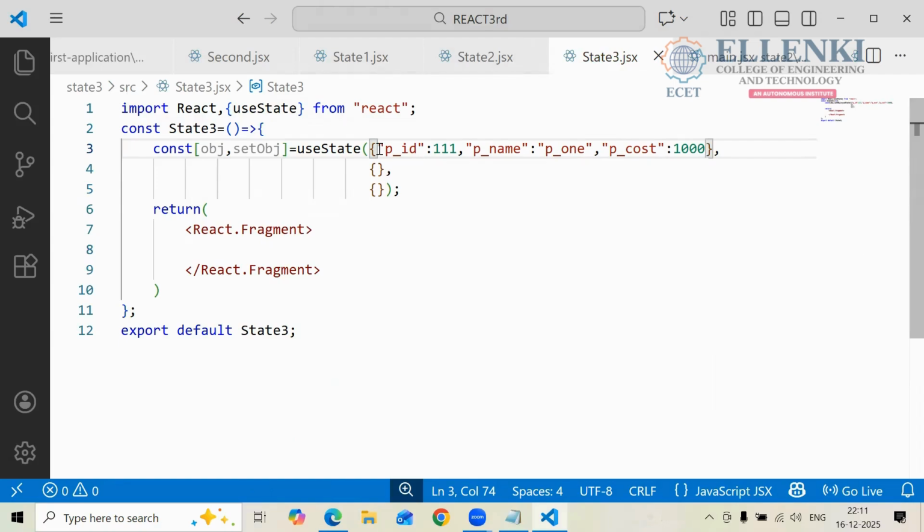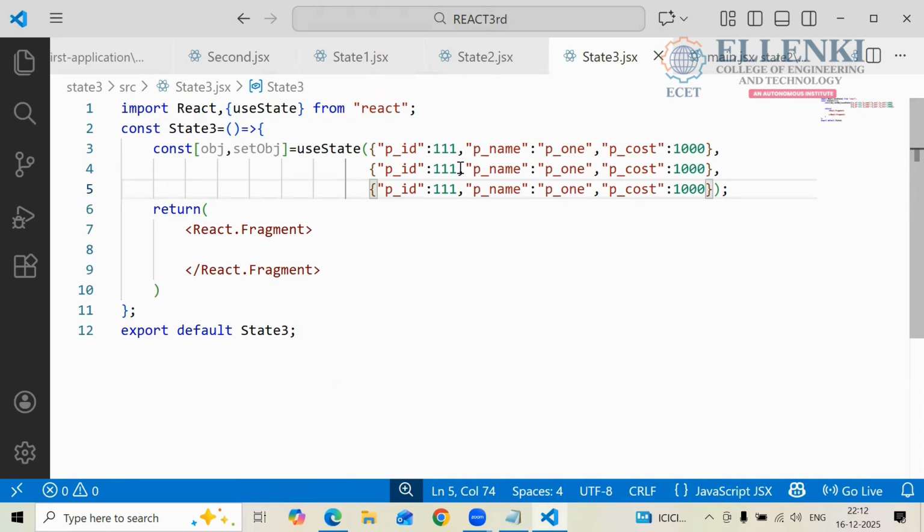The first object was created. Now going to the second object. Once again, what do you have to take here? PID, the same thing, but you have to change the values. Here also I am taking the same thing.